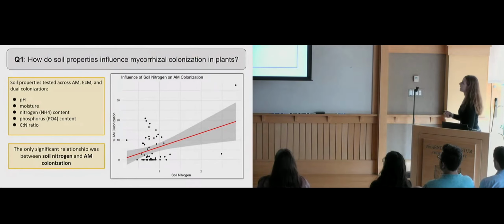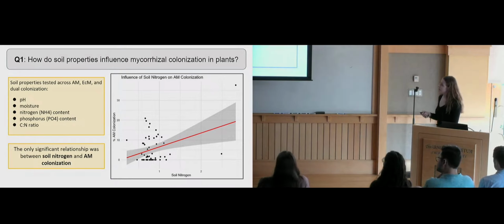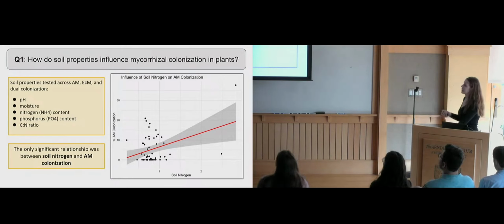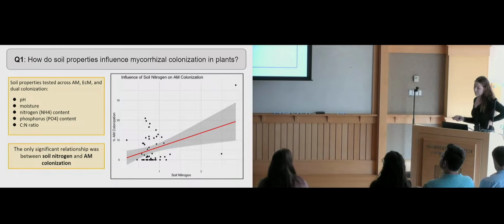So when we look at our data, we first wanted to look at how the soil properties influence mycorrhizal colonization in plants. And so we looked at 5 different soil properties, the pH, the moisture, nitrogen content, phosphorus content, and carbon to nitrogen ratio, as well as looking across AM, ECM, and dual colonization. And the only relationship that we found that was significant was between soil nitrogen and AM colonization.